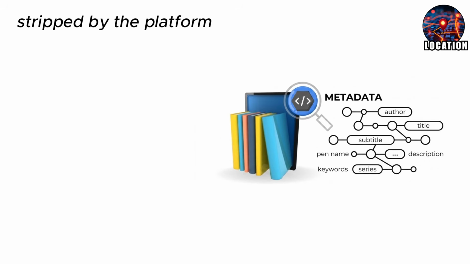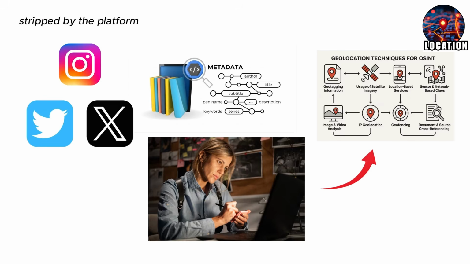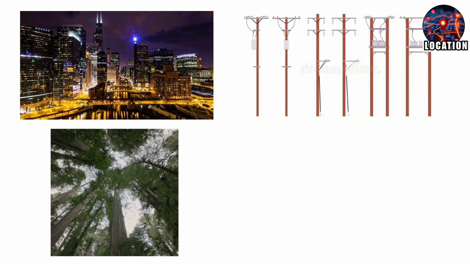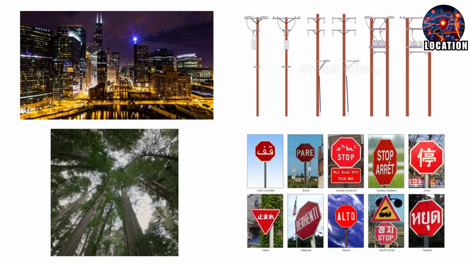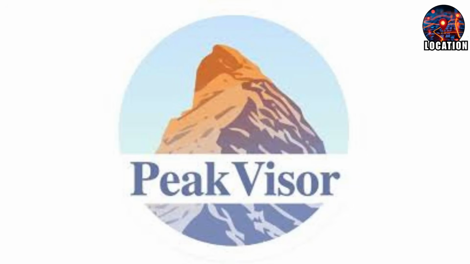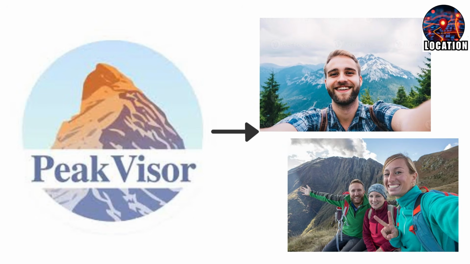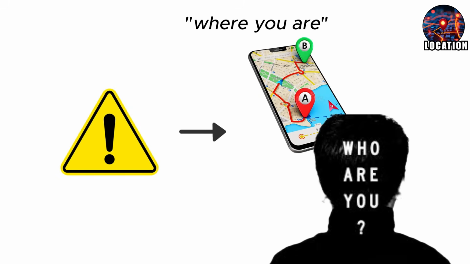Even if metadata is stripped by the platform, as Instagram and Twitter do, investigators use advanced geolocating techniques. By looking at the skyline, the type of trees, the shape of utility poles, or even the language on a street sign, experts can narrow down a location to within a few meters. Tools like PimEyes can identify mountain ranges in the background of a selfie to find your exact hiking trail. The danger here is that where you are is often who you are.